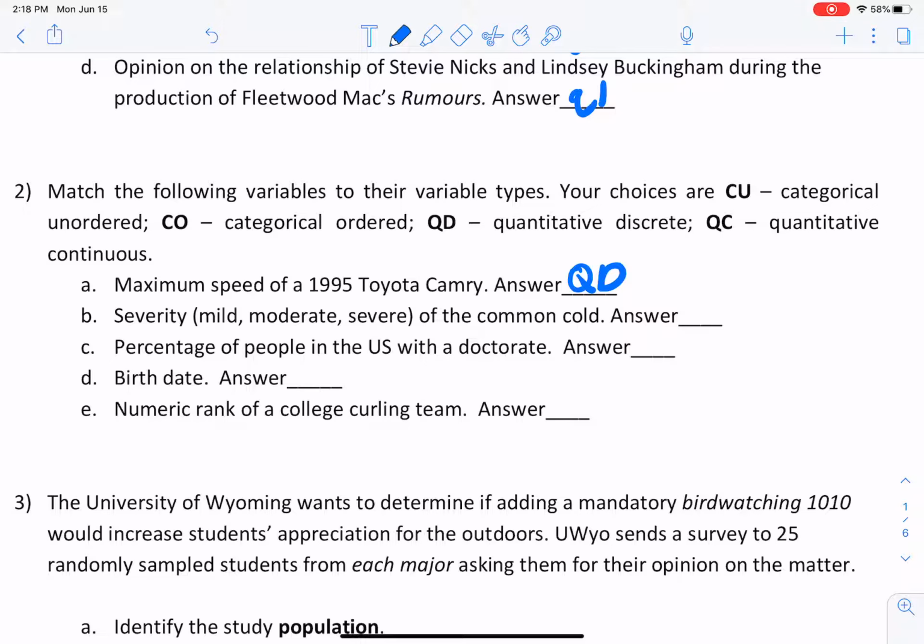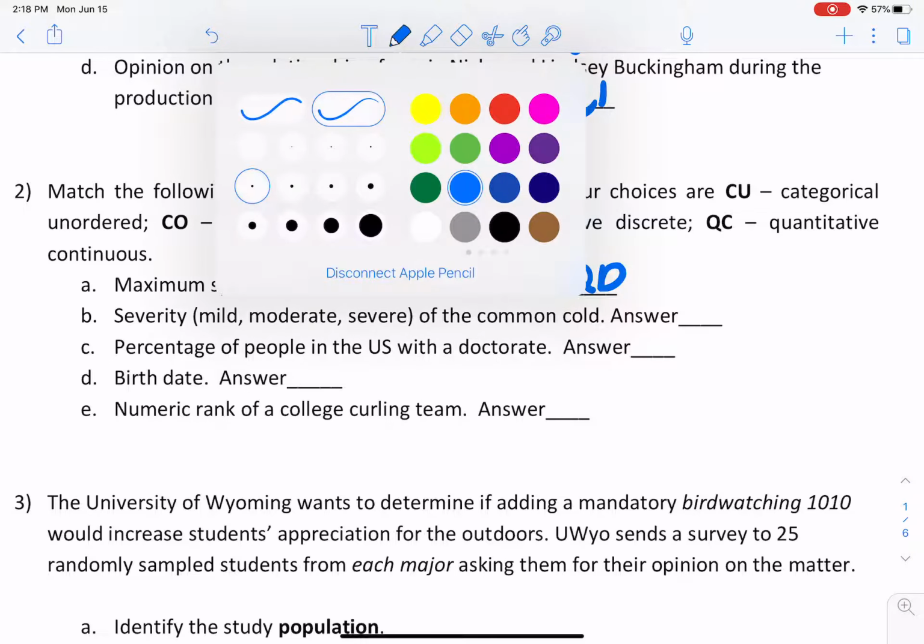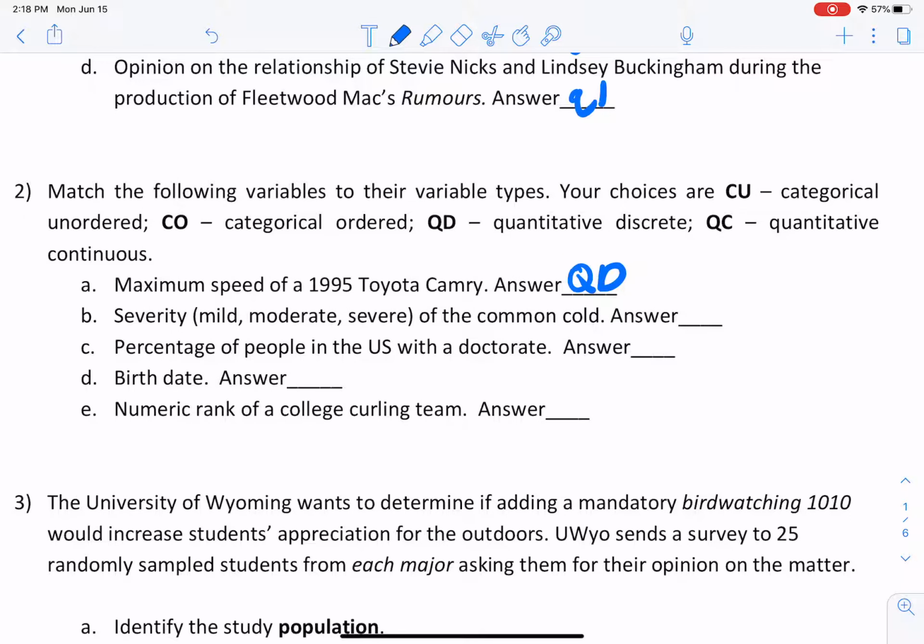So I would take either QD, quantitative discrete, what I put, or quantitative continuous, either way, right? So I'll just put here, let me make the pen a smaller size too, whole numbers. That's what I'm going to say here. And it's okay if you picked whole numbers. It's okay if you picked the other way around too.